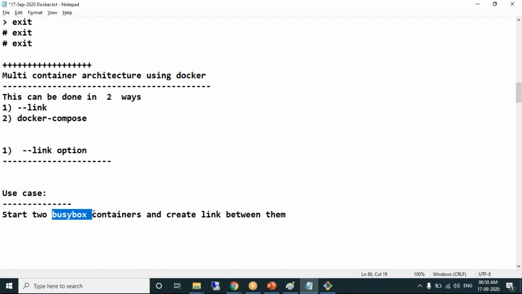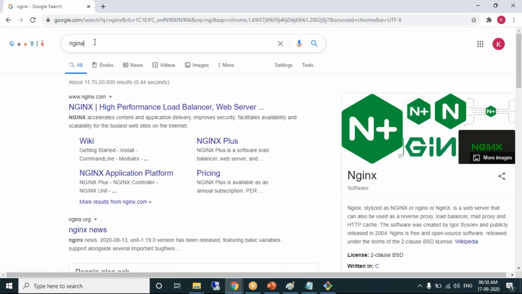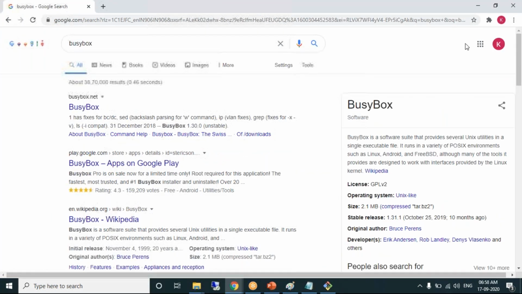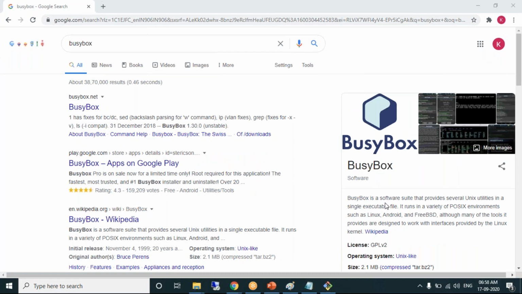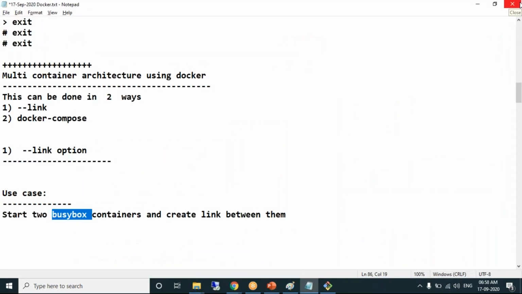First point, what is busybox? Search in Google. Busybox is a software suite that provides several Unix utilities. It's a small Unix box, a small Unix environment. So you'll be creating two busybox containers. Not just creating; creating containers we are familiar with. We need to know how to establish links between the containers. This is the new concept you need to focus on.